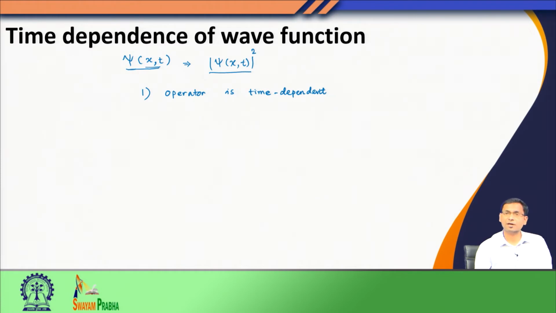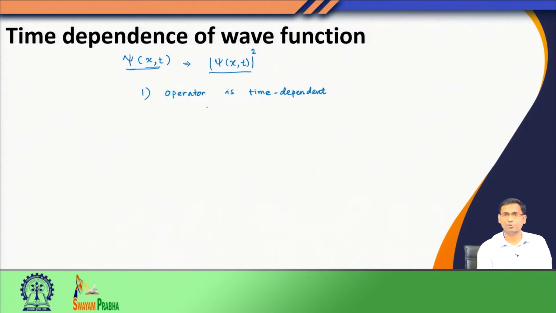For example, if I apply a potential energy that would actually keep changing as time progresses, then the potential energy has an explicit dependence on time. When the operator itself is time dependent, of course, we have to worry about how the system evolves in time.